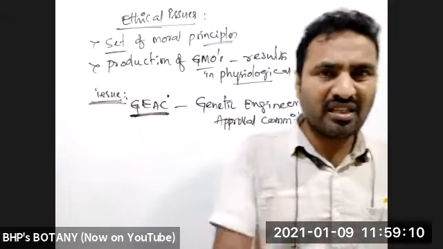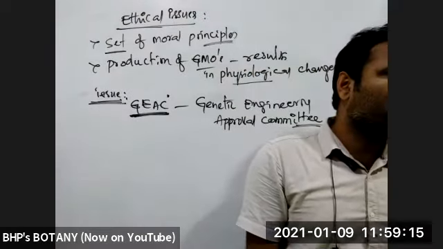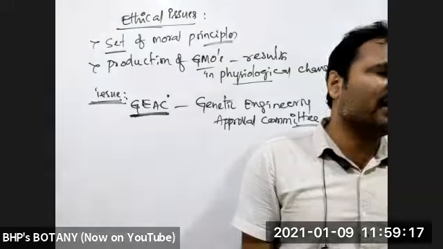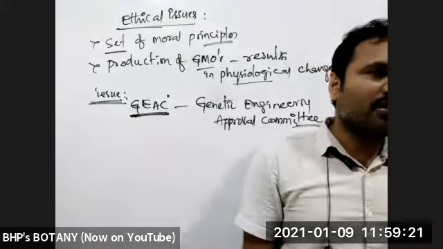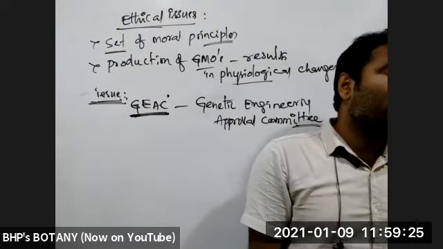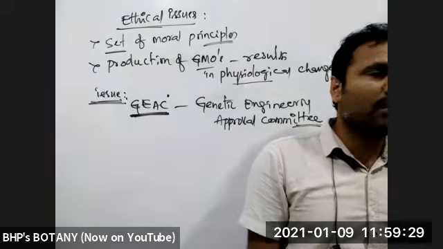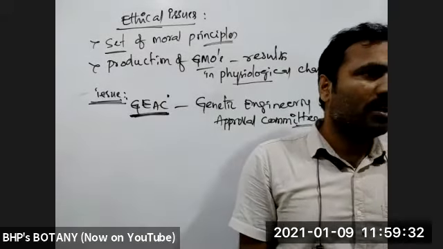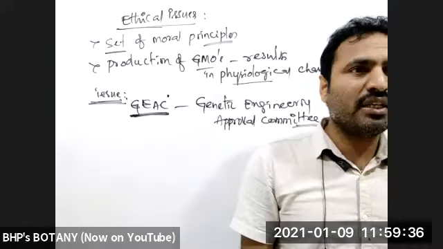Here in India recently two vaccines got approval: Covaxin from Bharat Biotech, and another from the Serum Institute. Two vaccines got approval for human usage. I think by the Drug Controller General of India, DCGI.